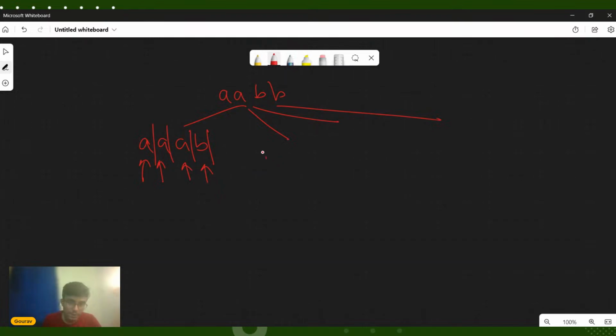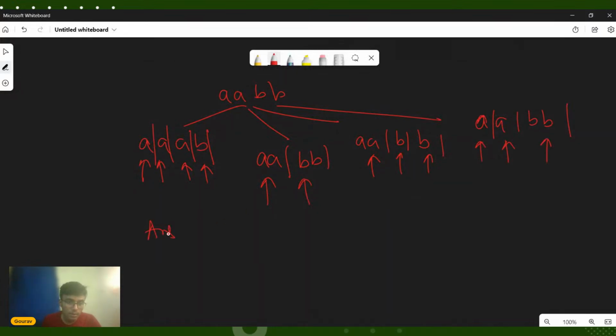We can also partition something like this: A, A, and BB. So this is a palindrome, this is a palindrome. Then again, we can partition something like this: AA, B, B. So this is a palindrome, this is a palindrome, this is also a palindrome. And finally, we can do something like this: AA and BB. So this is a palindrome and this is a palindrome.